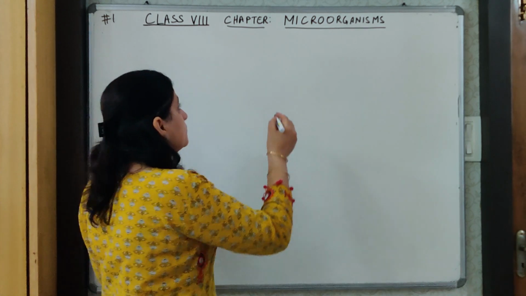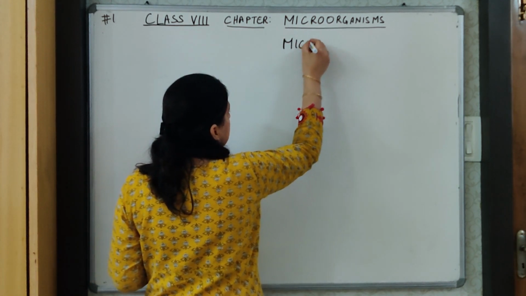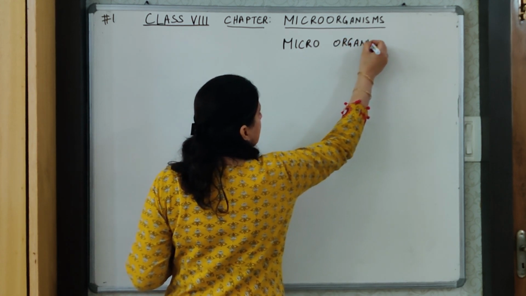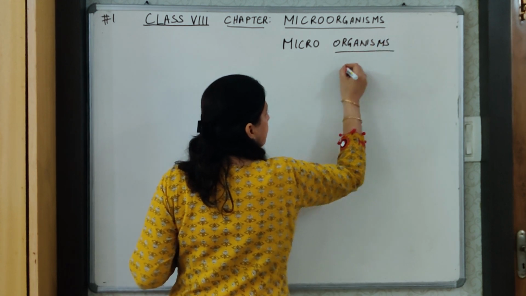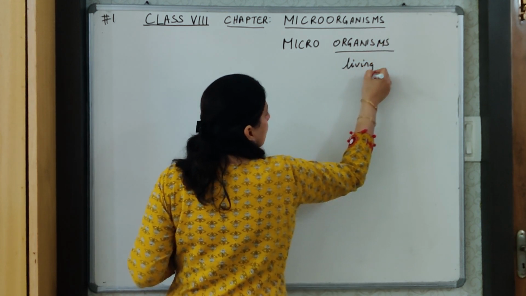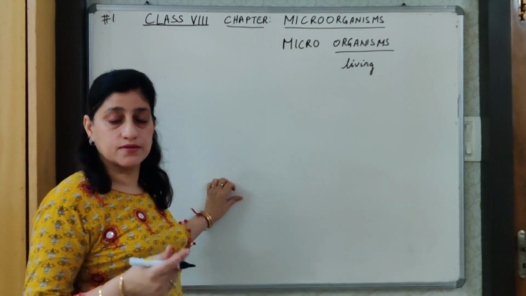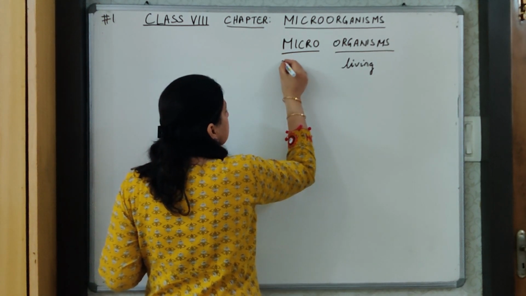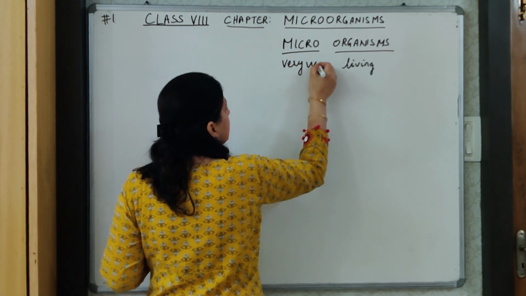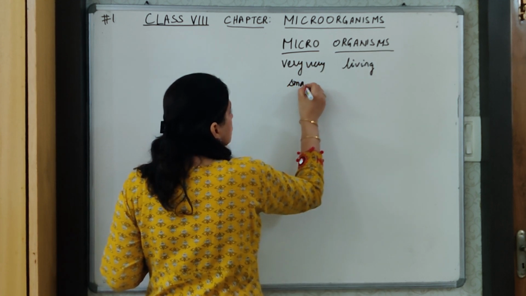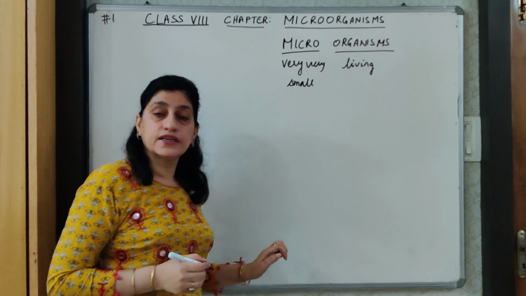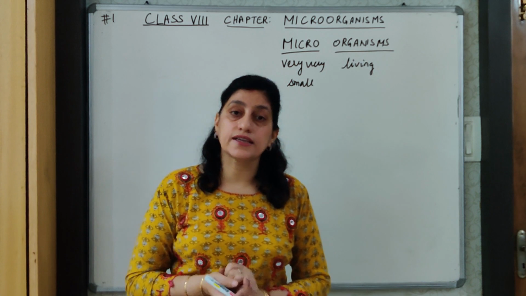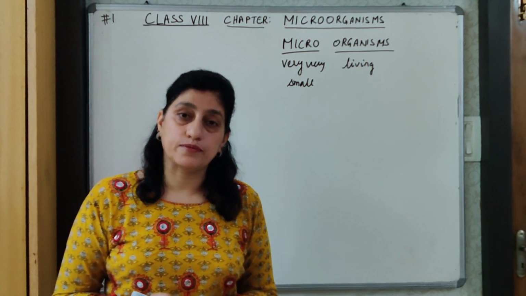This word is made up of two words, micro and organisms. The word organisms stands for living beings. Okay? All the living beings are referred to as organisms, like we are also a type of organism. And the word micro means very small. So in this chapter, we will be dealing with extremely small living organisms. Is that clear? This is the meaning of the chapter.